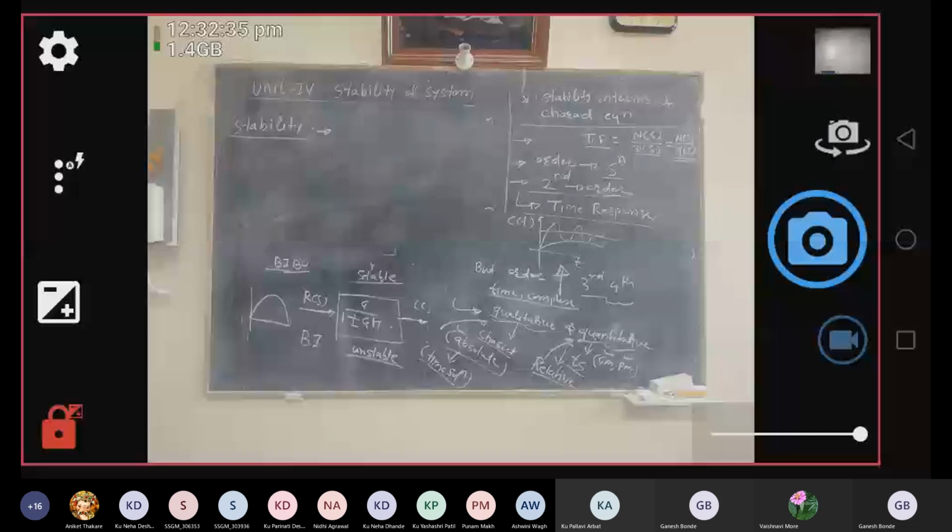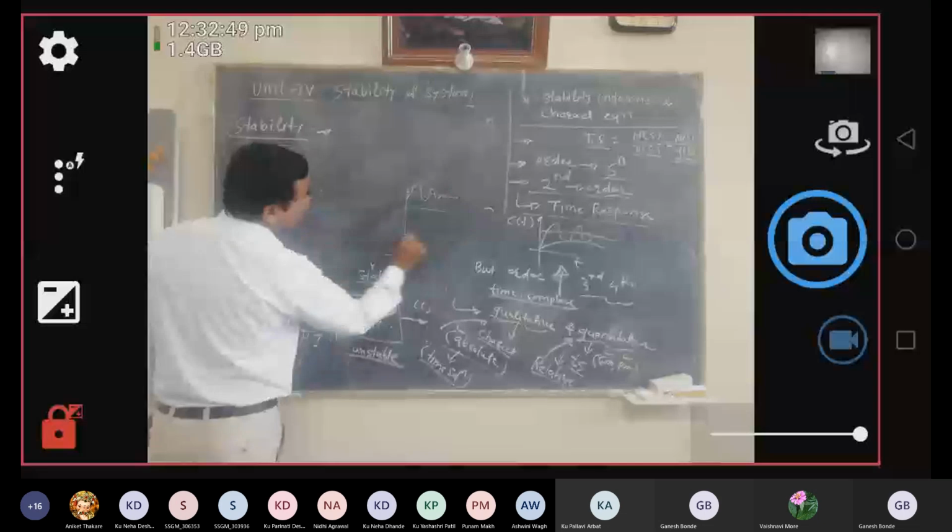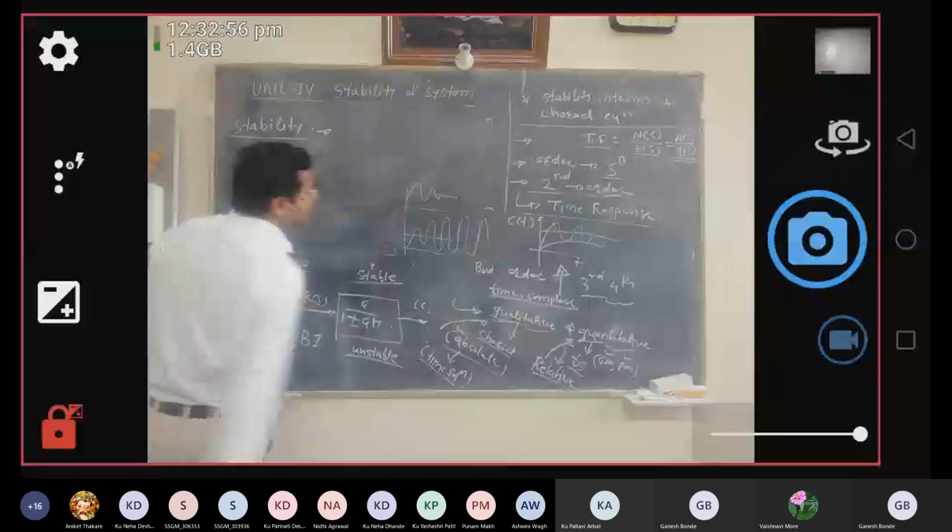When you say that your system is stable, from this example, here we have considered two cases. In the first case, the oscillations are damped out. In the second case, the oscillations are increasing with respect to time.